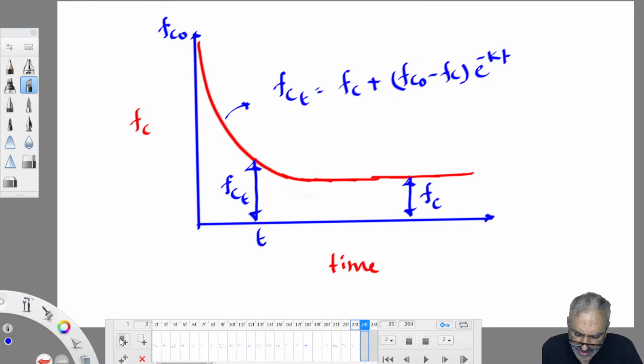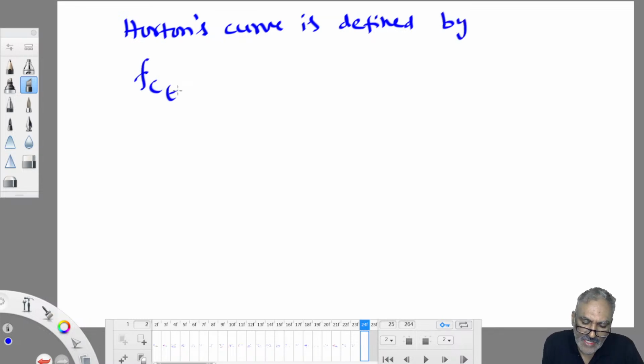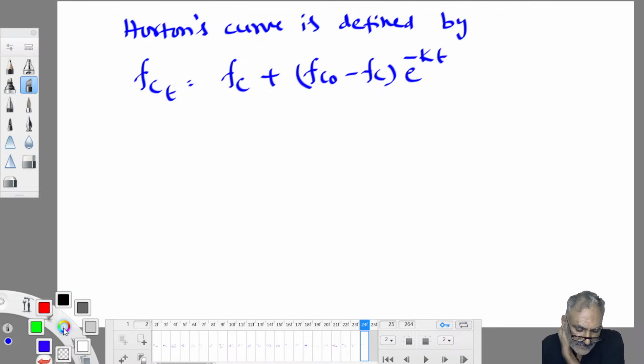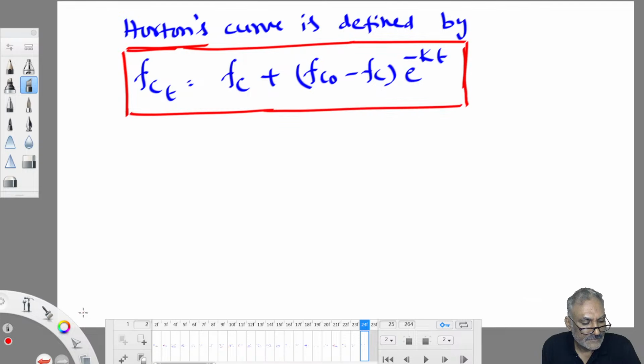So Horton's curve is defined by infiltration capacity at any time t equal to FC plus (FC naught minus FC) into e power minus kt. In this equation, FCt is known as what? Infiltration capacity at a time t, at any time t.